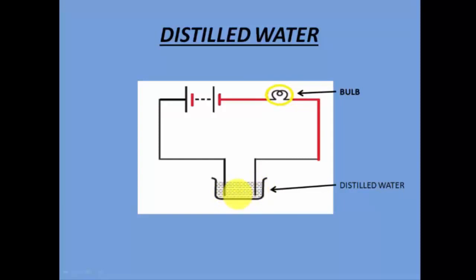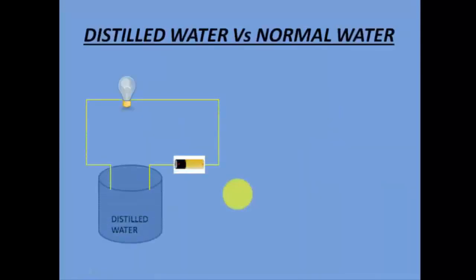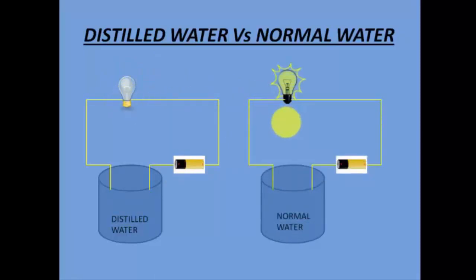So now let's see, if we replace this distilled water, let's say we have distilled water and normal water. Now what is the difference? I have distilled water here and the two ends are dipped inside the distilled water, and when they are connected, the bulb doesn't glow. What happens when we have normal tap water? What is the difference between distilled water and normal tap water? Distilled water is the pure water, whereas normal tap water is not pure. It does contain some kinds of salt in it. So it's not a pure water, right?